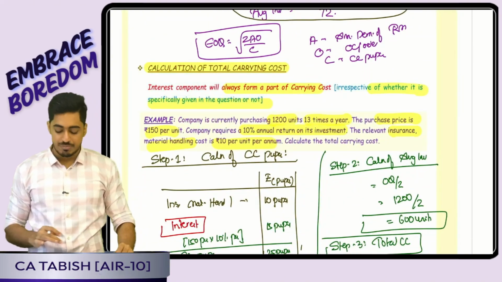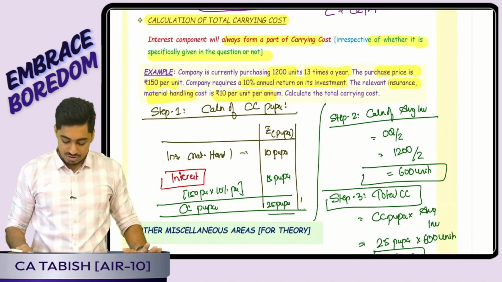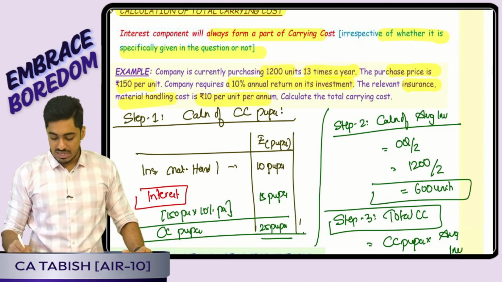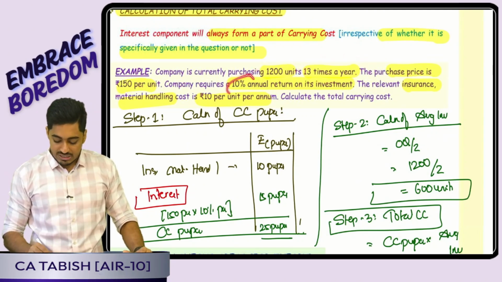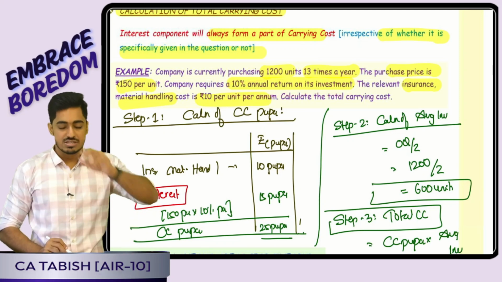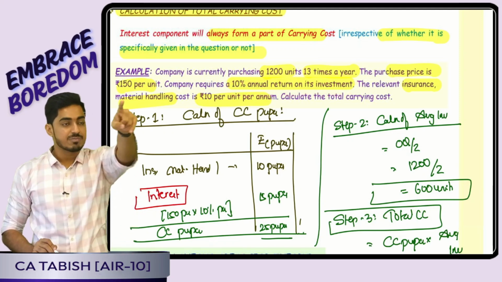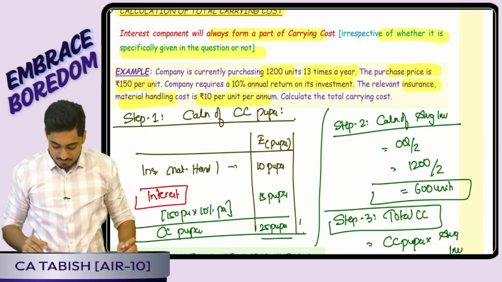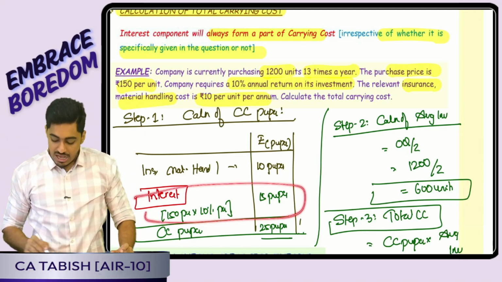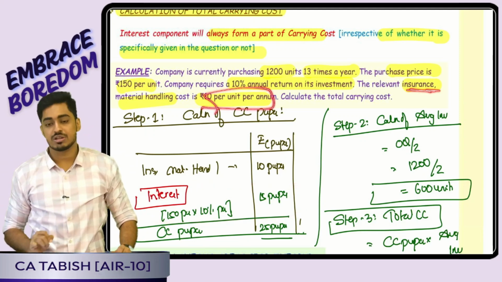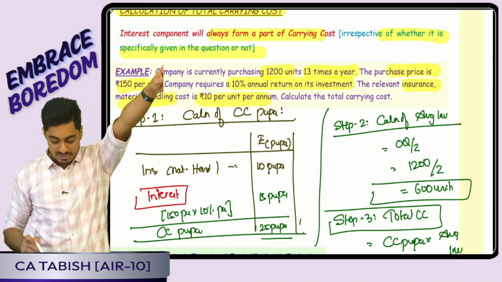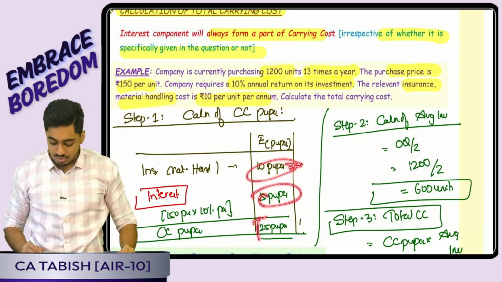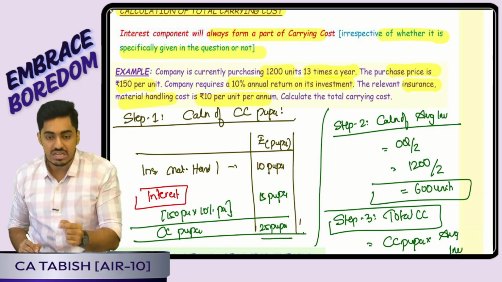We had seen one example of calculating total carrying cost. The question says currently I am purchasing 1200 units 13 times a year. Purchase price is 150. We want a 10% annual return on investment. The moment I see this, I should understand that if I purchase 1 unit, I am paying 150. To hold it for 1 year, 10% on that, 15 rupees is the carrying cost. Apart from that, insurance is 10 rupees per unit per annum. Because I am holding, the interest cost I will incur is 15. So total carrying cost is 25 rupees per unit per annum.